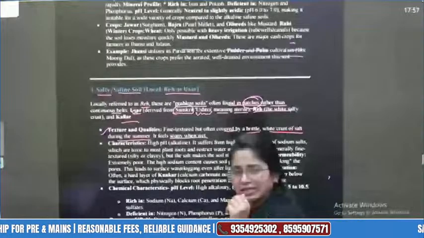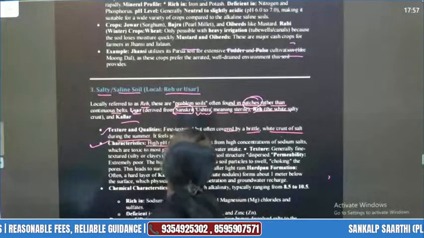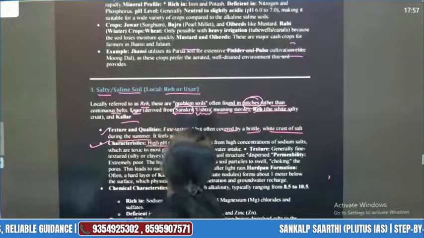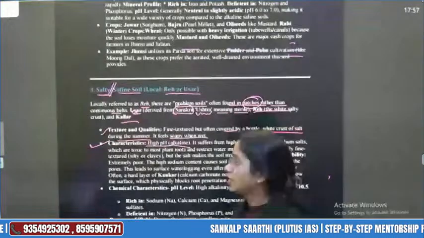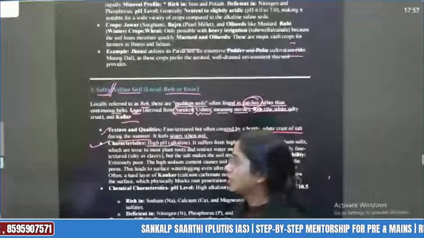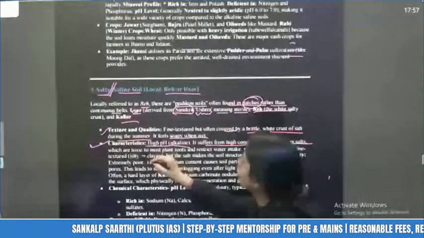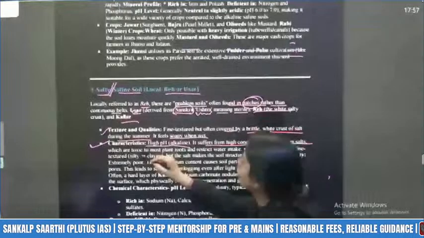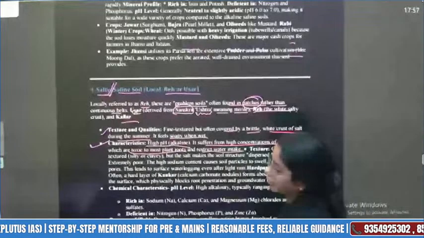Okay. What are the characteristics? High pH, of course. Look, it is alkaline. Salty means the salt concentration will be high, right? So high pH and alkaline, it suffers from that high concentration of sodium salts, which are toxic to most plant roots and restrict water intake. So when we are going to talk about that,